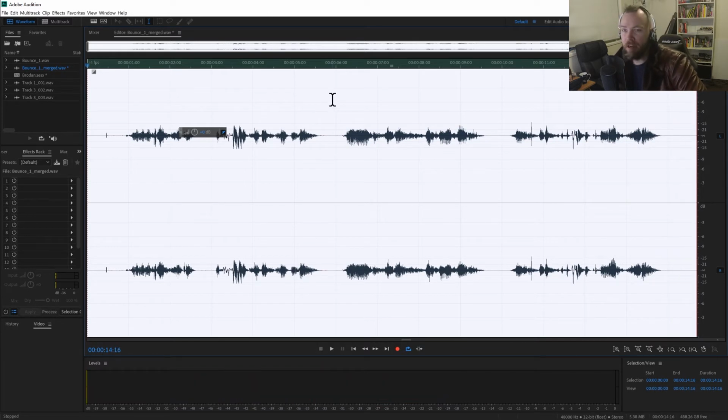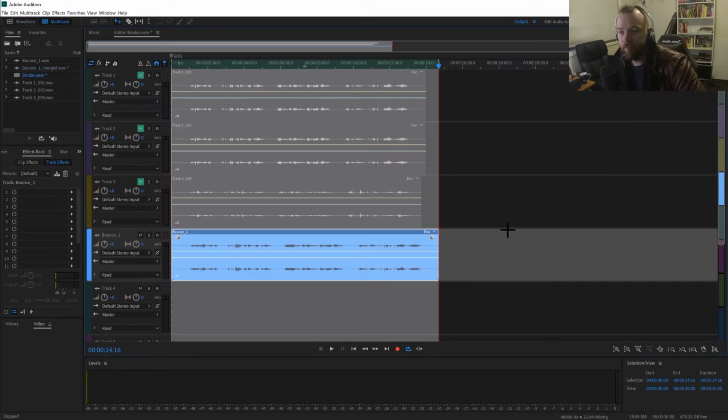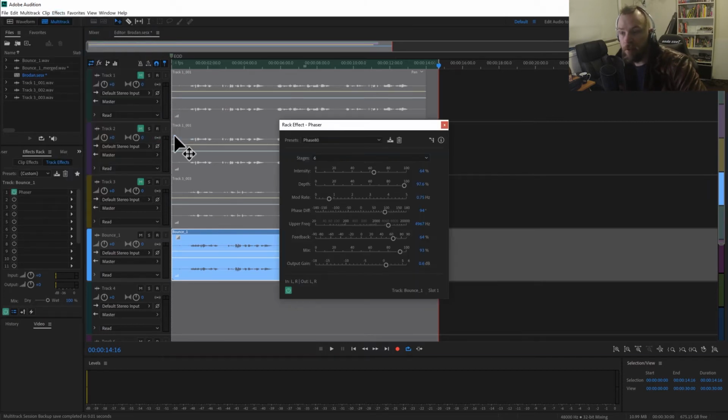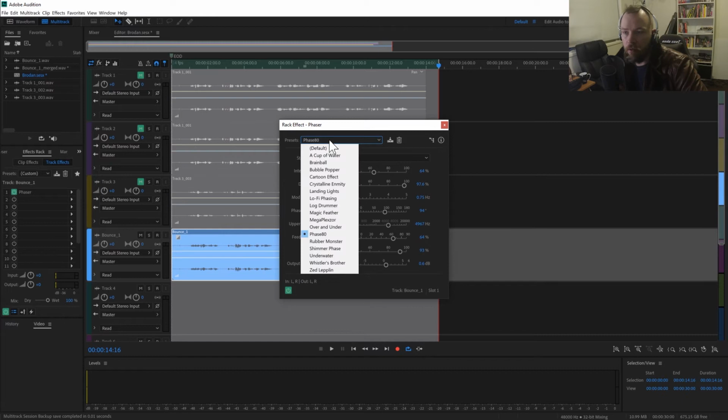Alright, so now we're starting to get somewhere. We're going to go back to our multi-track, and we can start to throw some extra effects on here. Some good ones are throwing a bit of modulation. So a phaser effect is good. Now I quite like this one, which is called Phase 80.